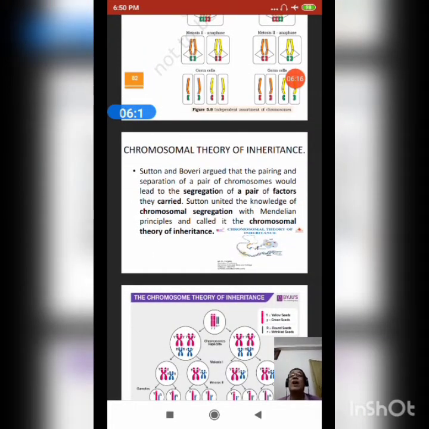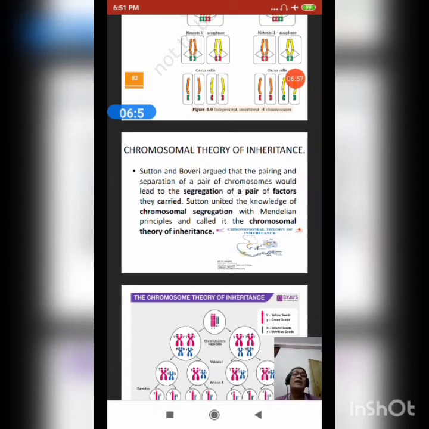So how did the chromosomal theory of inheritance come into existence? Friends, the chromosomal theory of inheritance was introduced along with new light on Mendelism that enhanced the concept of Gregor Johann Mendel. Two scientists, Sutton and Boveri, argued that the pairing and separation of a pair of chromosomes would lead to the segregation of a pair of factors they carried. Sutton united the knowledge of chromosomal segregation with the Mendelian principle. That's why it is called the chromosomal theory of inheritance.